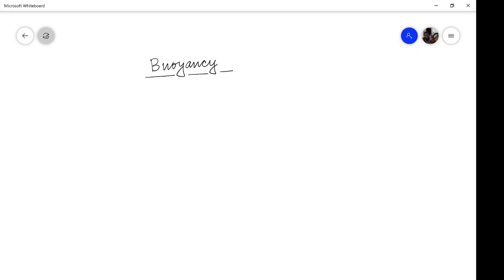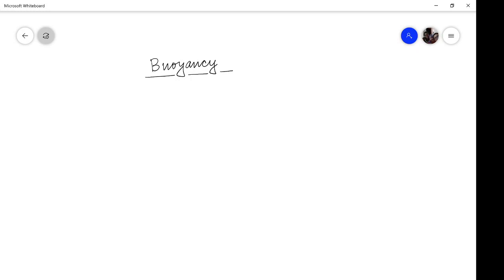So today we'll be discussing buoyancy. Before I start discussing this particular topic, you should always know that the credit of this phenomenon is given to Archimedes. When Archimedes was in his bathtub, he observed an upward force. He observed that something is pushing Archimedes up, that means the water is pushing up. So that was the eureka moment for Archimedes, and hence the development of buoyancy.